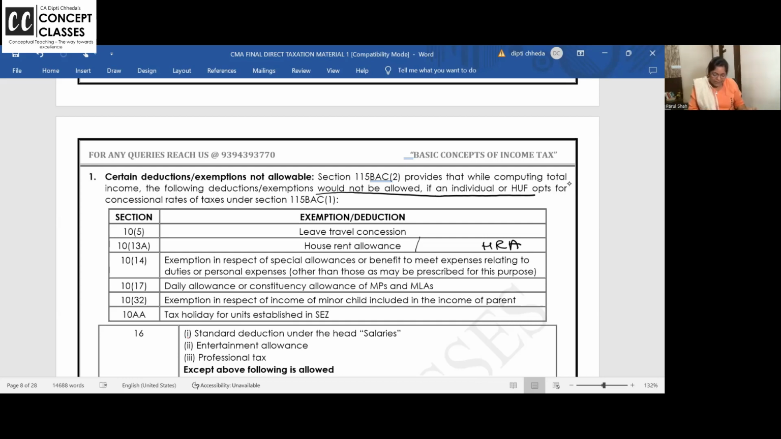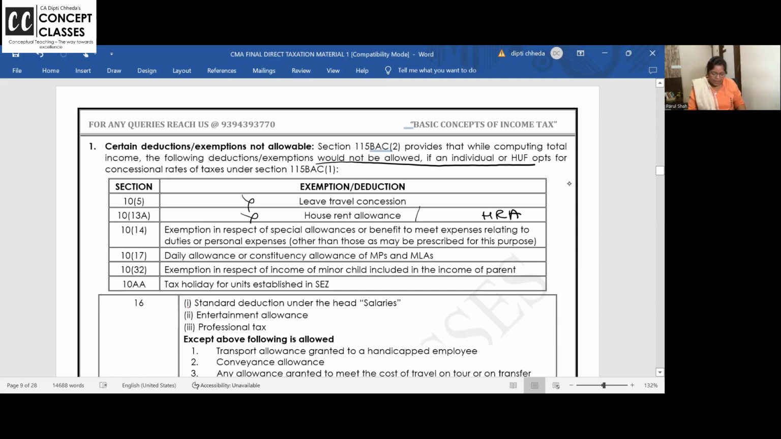But under section 10(13A), you get a deduction for house rent allowance. How to calculate? When I solve the problem, I'll tell you. HRA deduction you will not get if you are going for the alternative tax regime. Clear? Next, under section 10(14), exemption in respect of special allowance or benefits to meet prescribed expenses relating to duty